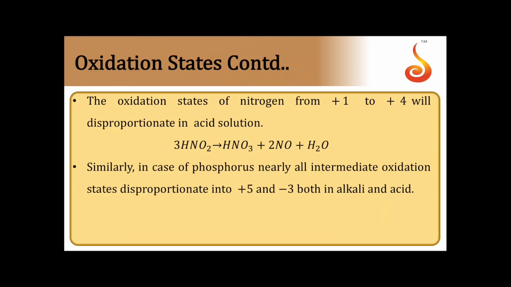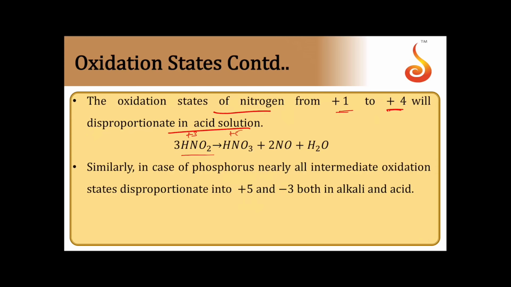Therefore, the oxidation states of nitrogen, from +1 to +4, disproportionate in acidic solutions easily. That is because for nitrogen +5 is more stable, and for bismuth +3 is more stable. So when you take a reaction like HNO2, nitrous acid, the state is +3 here. The +3 state changes into the +5 state, because all +1 to +4 states disproportionate in acidic solution.